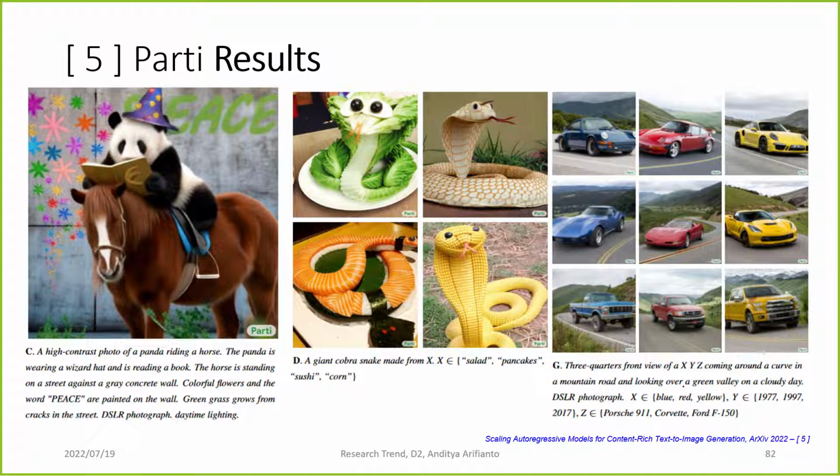And even further, they can use a 3/4 view image of an X, Y, and Z, so they can generate along the X, Y, Z axes, where X is blue, red, yellow, Y is the year 77, 97, and 2017, and the image is Porsche, Corvette, and Ford F-150. And then the other side will be like the combination of Porsche and Corvette becomes like this. A combination of Porsche and Ford becomes like this. It is incredible.